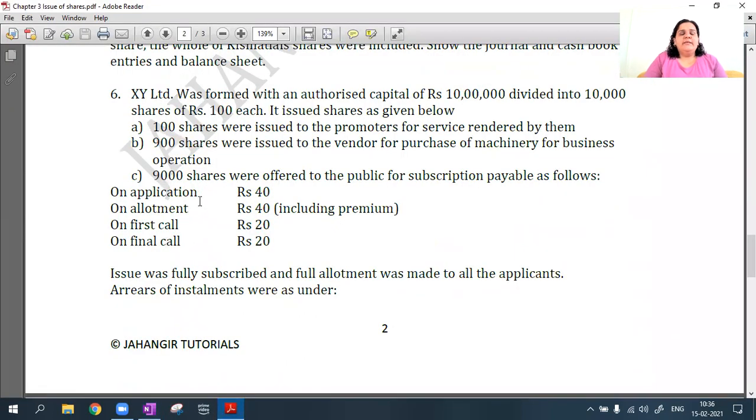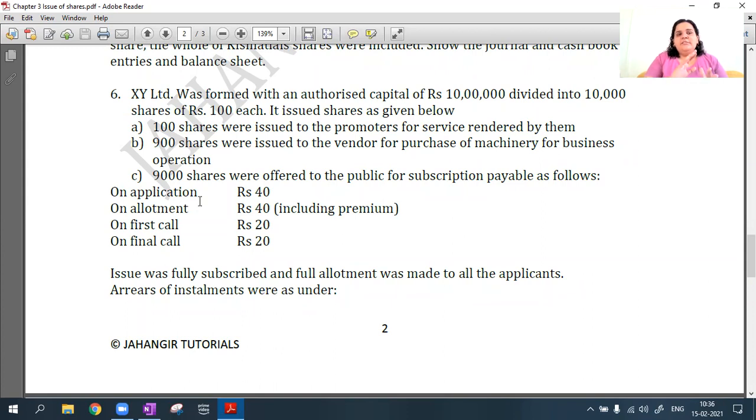Now question number 6 says, XY Limited was formed with an authorized share capital of rupees 10 lakhs, which is divided into 10,000 shares of rupees 100 each. So now here the face value is 100. The issued shares are given as follows. 100 shares were issued to the promoters for the services they rendered. 900 shares were given to the vendors for the purchase of machinery.